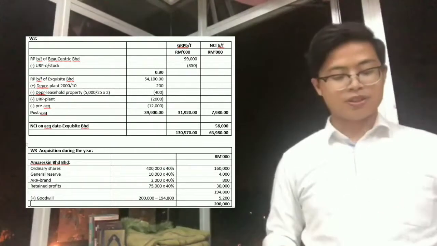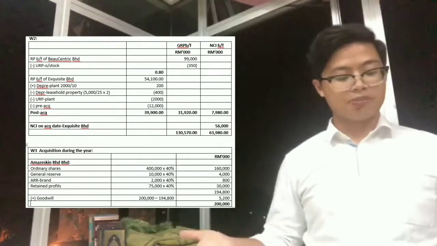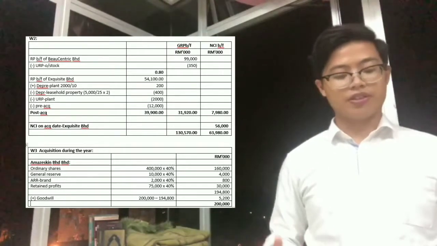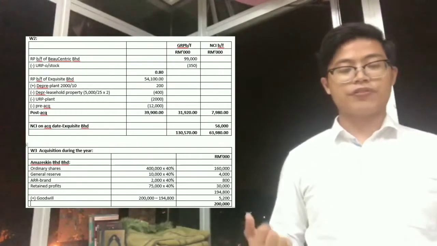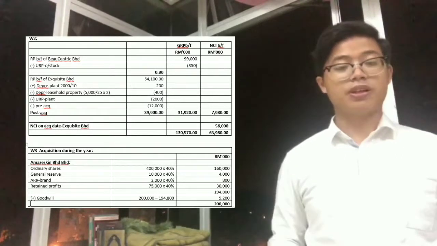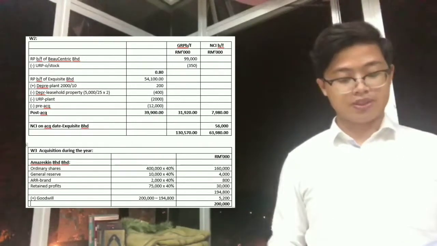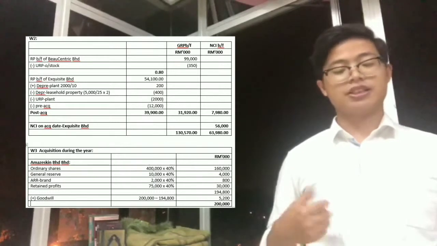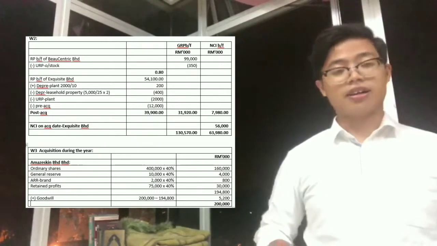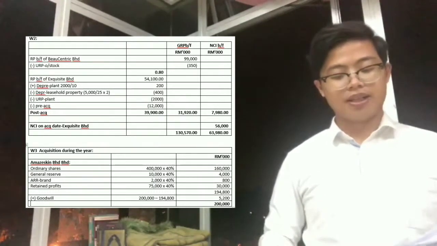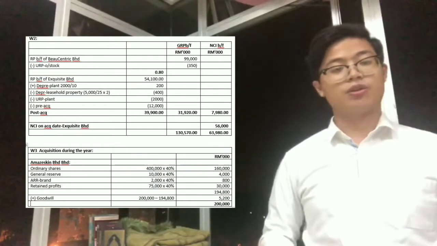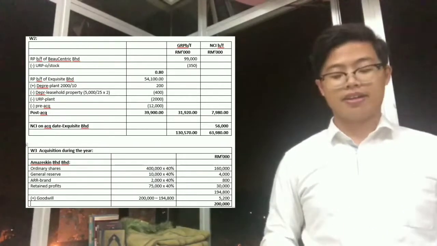So the bottom line is the balance c/d for ordinary share is 1 million, retained profit is 154,464,000, the general reserve doesn't change, 30 million, ARR is 68 million, and the NCI is 286 million and 976,000.